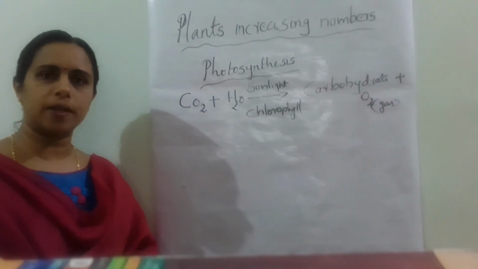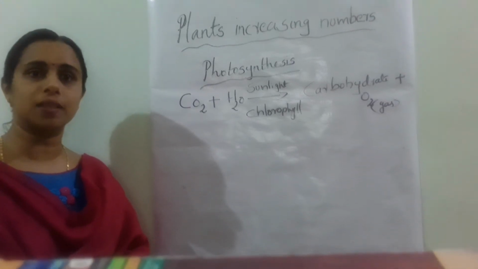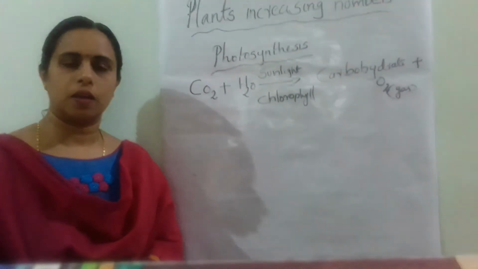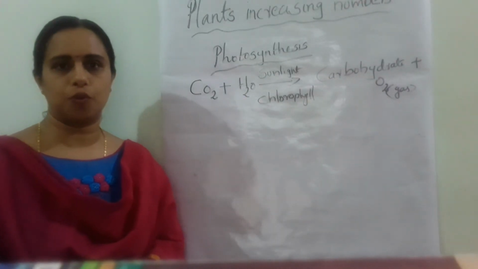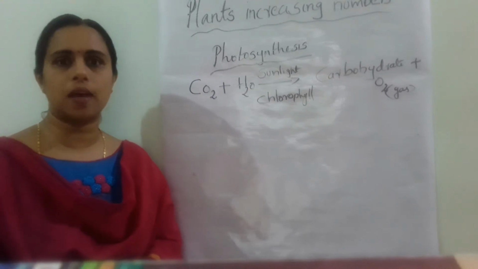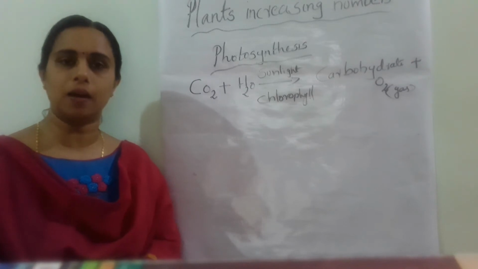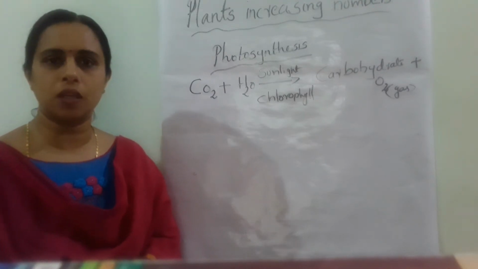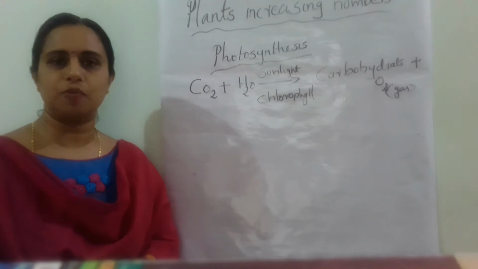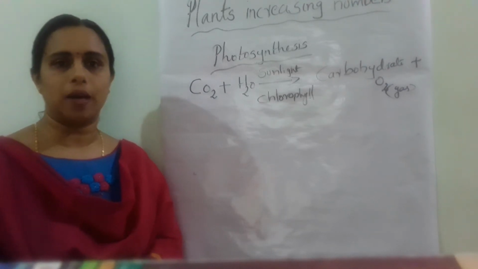Do you know what is the peculiarity of plants? In the world, only plants can synthesize food. Animals cannot synthesize their own food. They utilize the food prepared by plants. You already know that we obtain rice from the paddy plant, and we obtain wheat from the wheat plant. Like that, we only cook the food items that are prepared by plants.